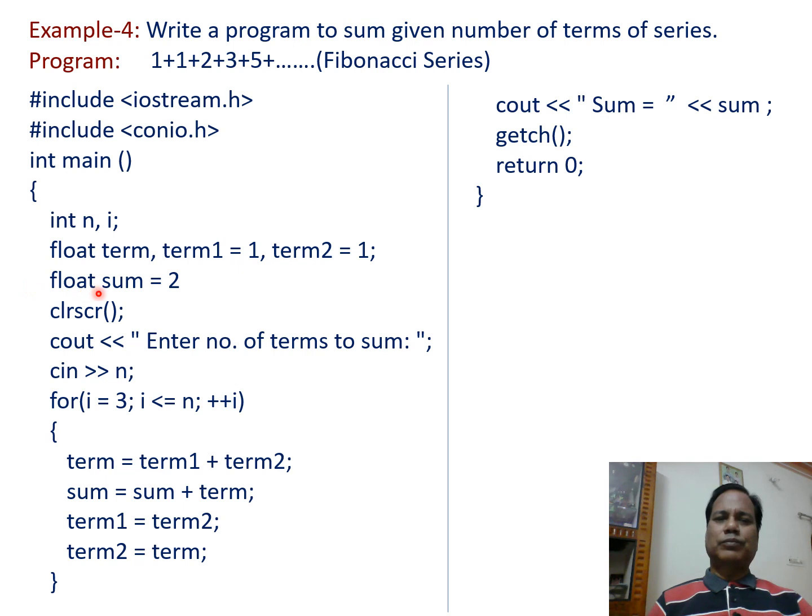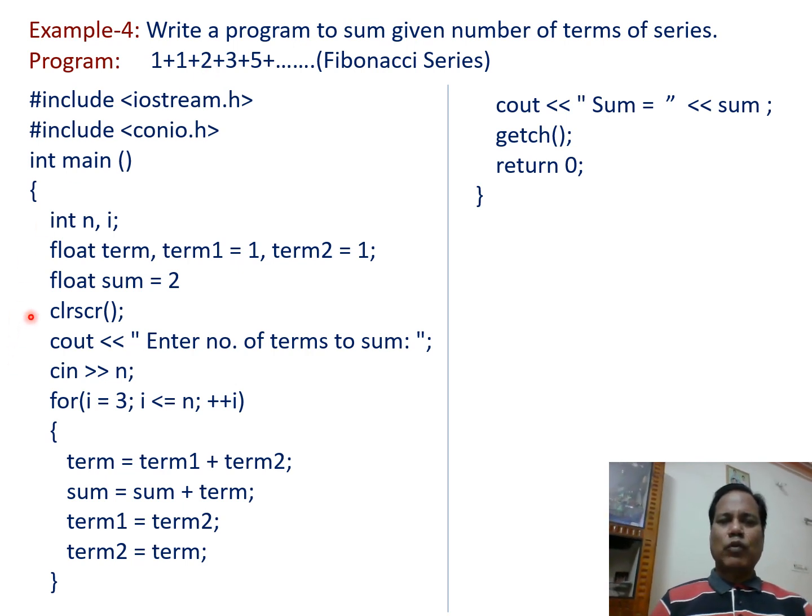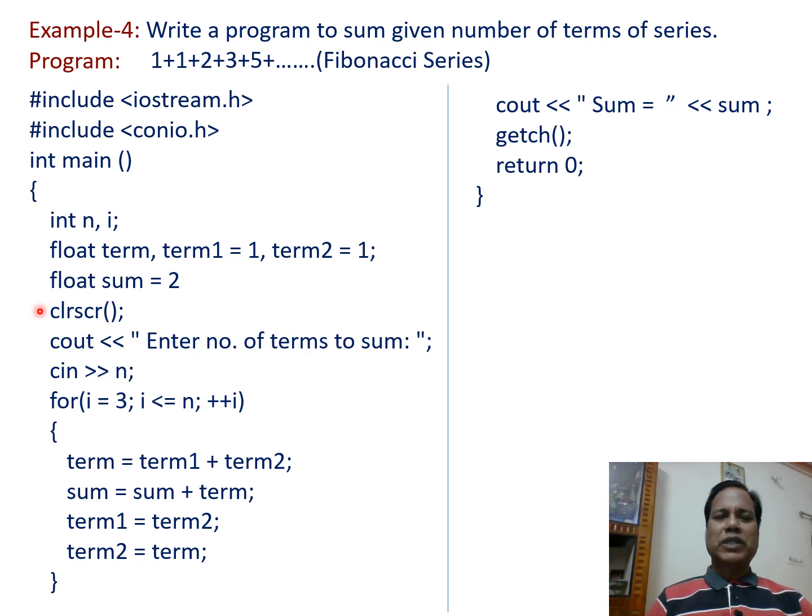Then float sum = 2. Initially sum is assigned a value of 2, because if we add 1 and 1, the third term is going to be 2. clrscr(); clears anything previously written on the output screen. Then next statement cout, insertion operator, and in double quotation marks, "Enter number of terms to sum:". This is displayed on the output screen.